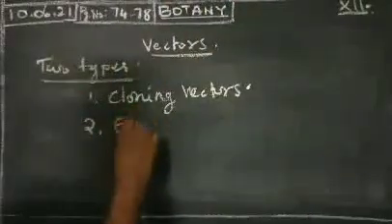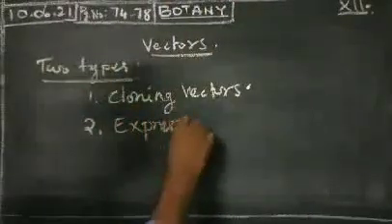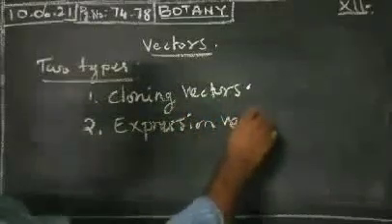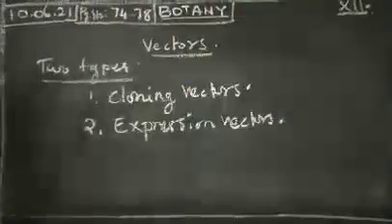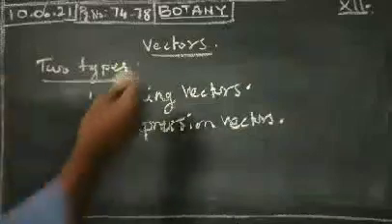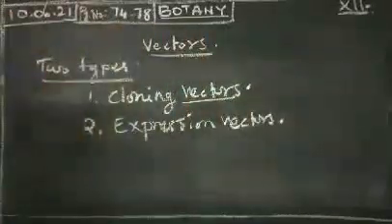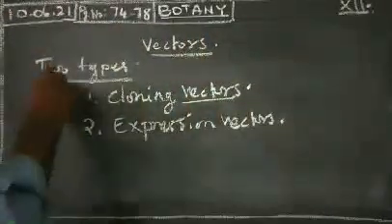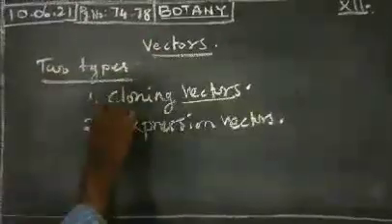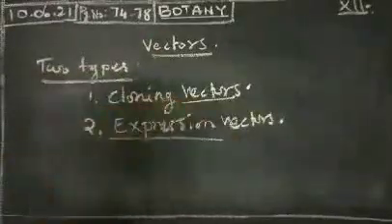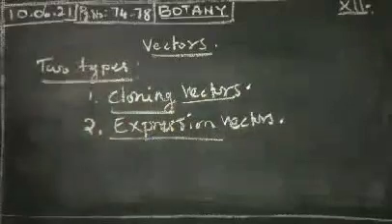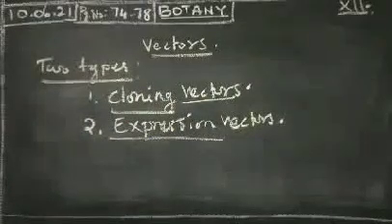You studied vectors in maths also, but here it is different from mathematics. Cloning means you can join with another organism. The same organism will be produced with the help of these vectors. That is called a cloning vector.